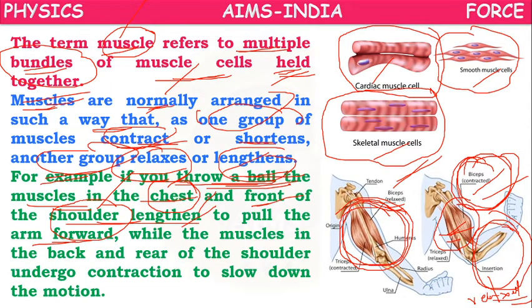To balance that, the muscles in the back and rear part of the shoulder undergo contraction to slow down the motion. Means when the shoulder front part lengthens, the shoulder back part will get shortened. Okay. Like that our body muscles will work.